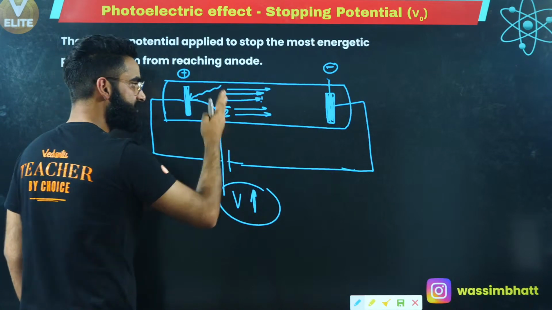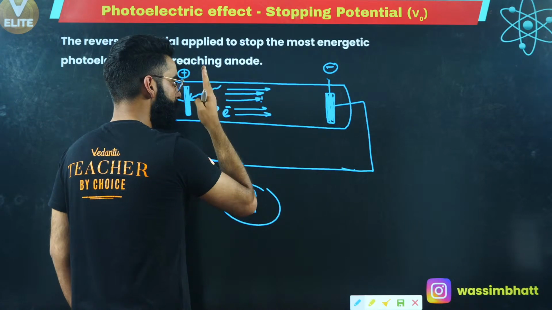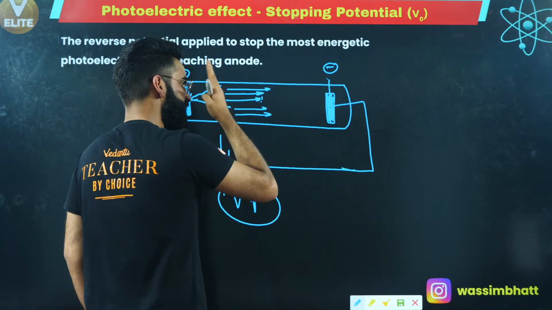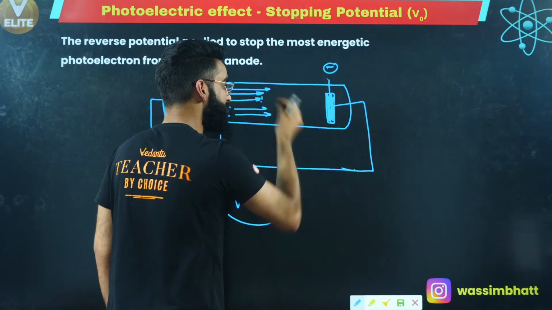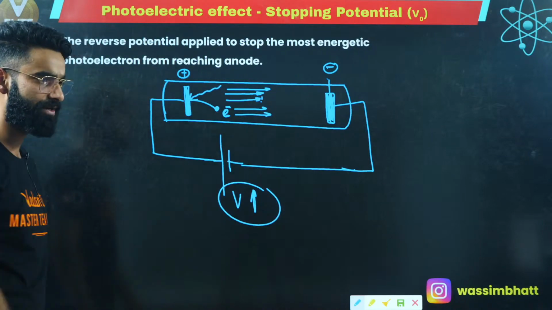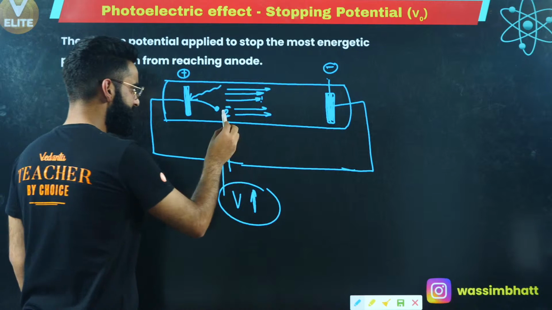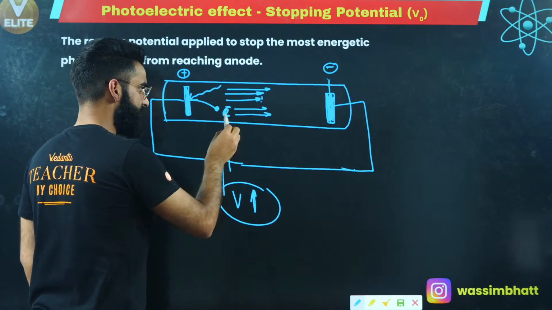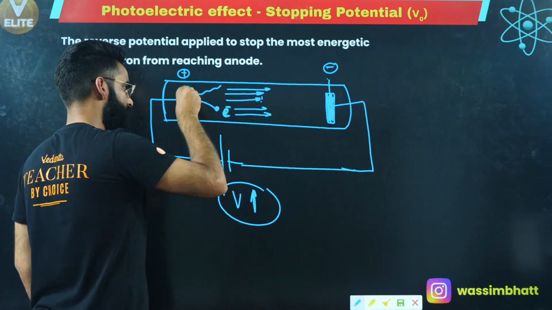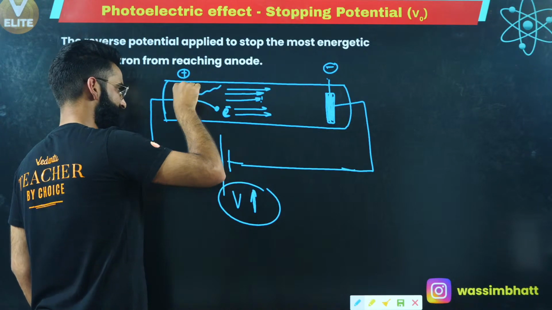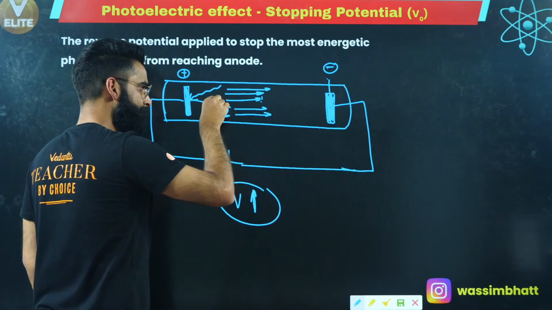Can I say there will be a time when the total kinetic energy of this electron becomes equal to the potential energy of the electron? Can I say something like that? Understand what I'm saying again? See, this is the electron which is emitted from the surface when the energy fell on this metal surface, the electron came out, right?